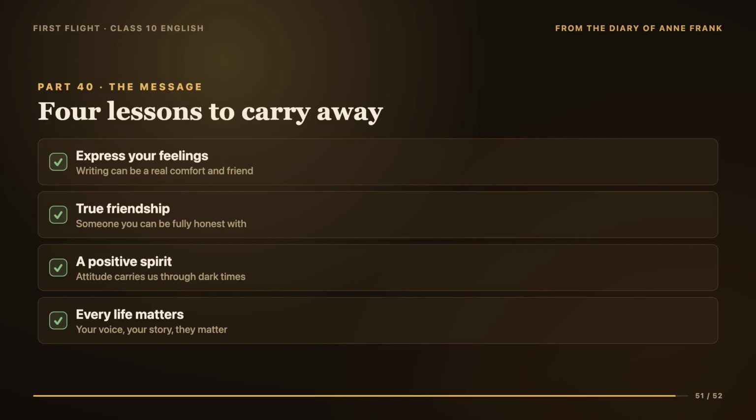The second lesson is about true friendship. A real friend is not just someone to have fun with, but someone you can be fully honest with. The third is the power of a positive, humorous spirit. Even in fear and hardship, Anne stayed clever and cheerful. And the final, quiet lesson is about the value of every human life. A young girl who thought her thoughts did not matter ended up touching the whole world. Never believe that your voice, your story, or your feelings do not matter.